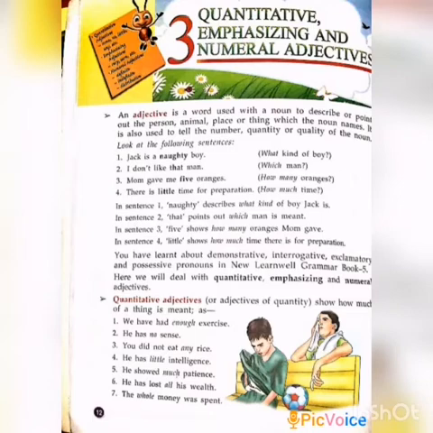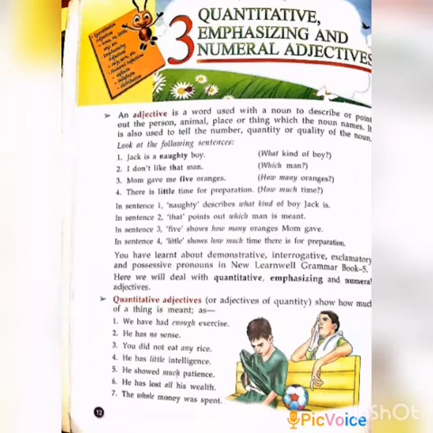We can learn today. First, we can see the quantitative adjective. It is also known as adjectives of quantity. So, how much of the thing does it mean? See, there are 7 sentences given on this page. We have had enough exercise. Here, enough is known as a quantity, because it mentions the amount. He has no sense. How much is it? No. It is known as a quantity.